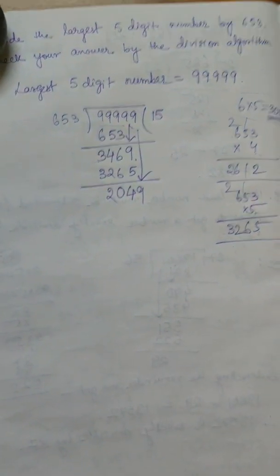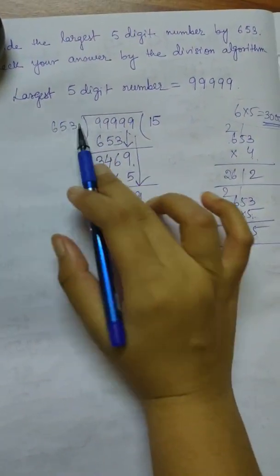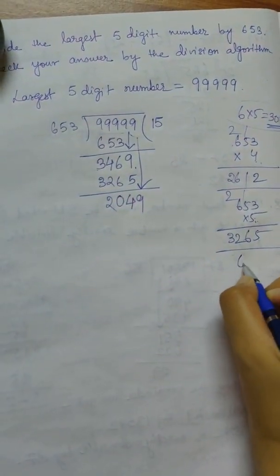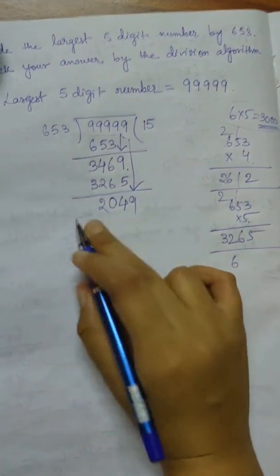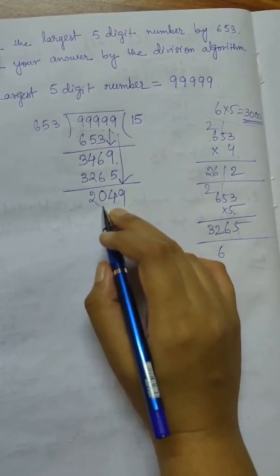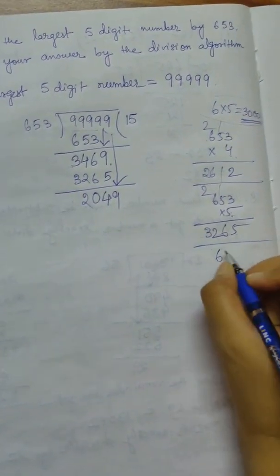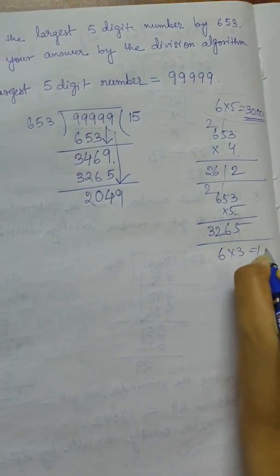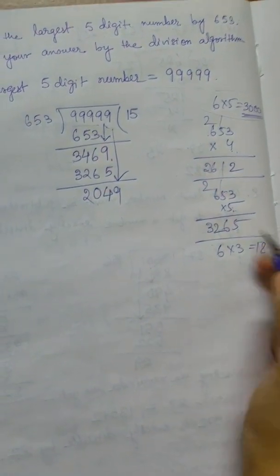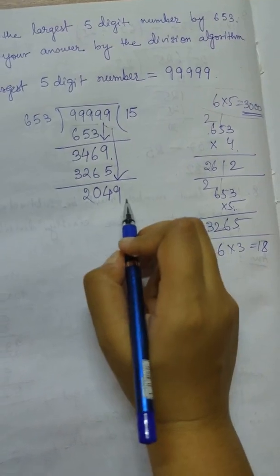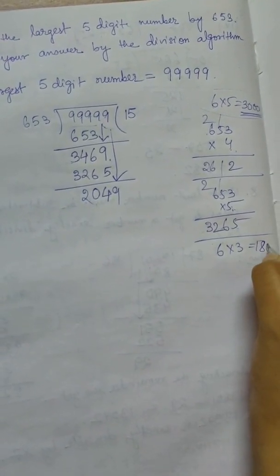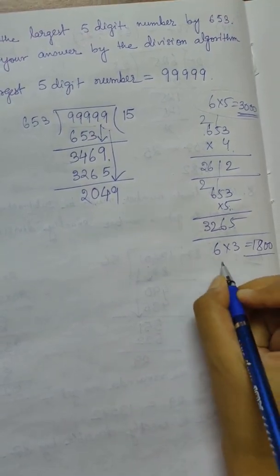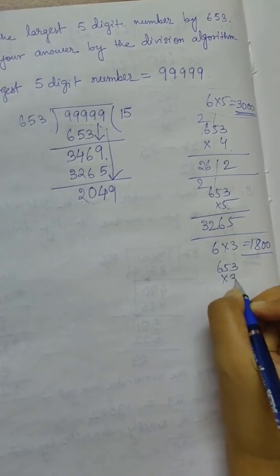Now 653, again we can assume this as 600. So in the table of 6, when can we get near to 2000? 6 3 18, we already know that. 6 4 becomes 24, so we cannot get 2400. So that means 600 into 3 will give us 1800. So let us try 653 with 3.